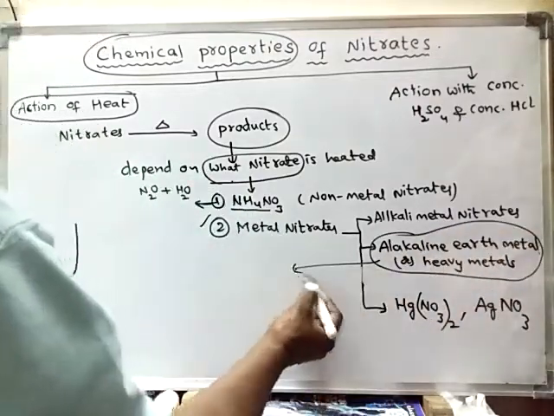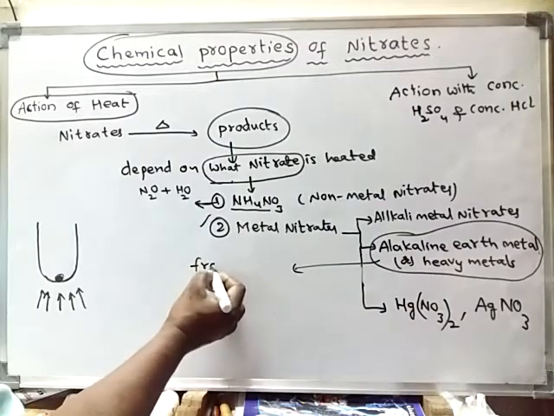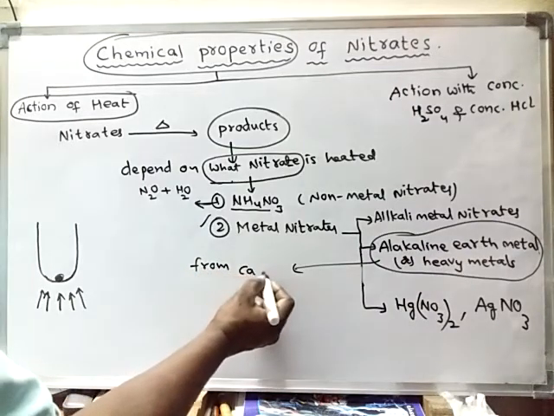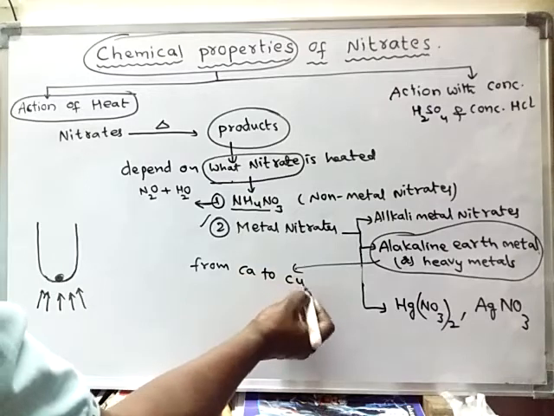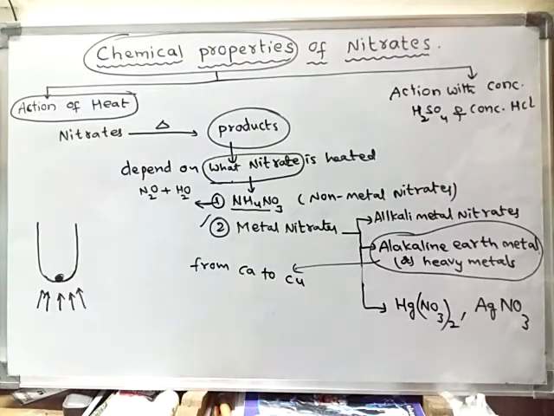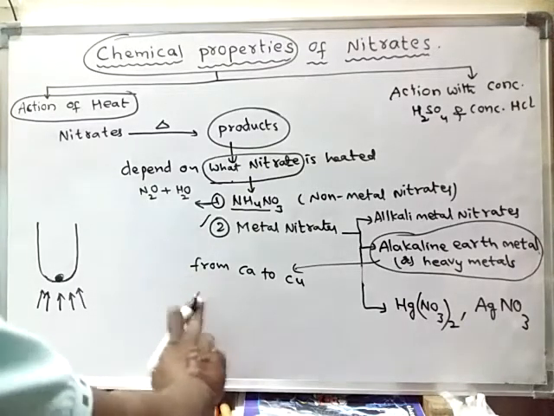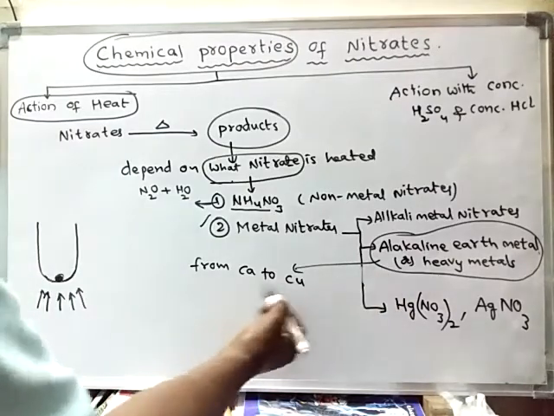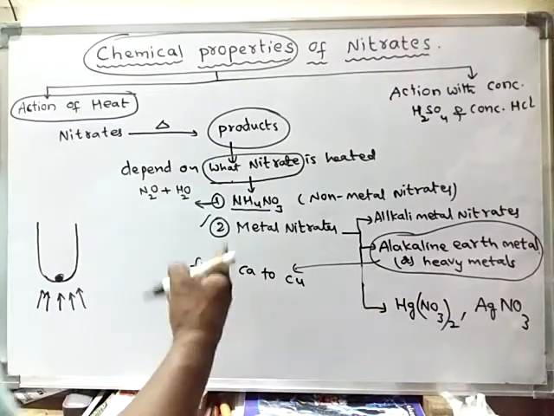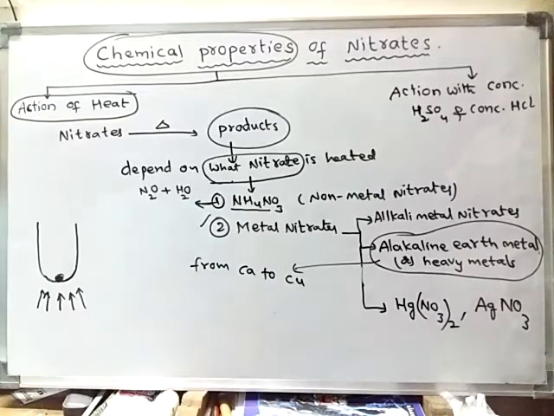The metals from calcium to copper in the electrochemical series, or the metal activity series. Whatever these metals may be, either calcium or magnesium or aluminum or zinc or lead or anything.